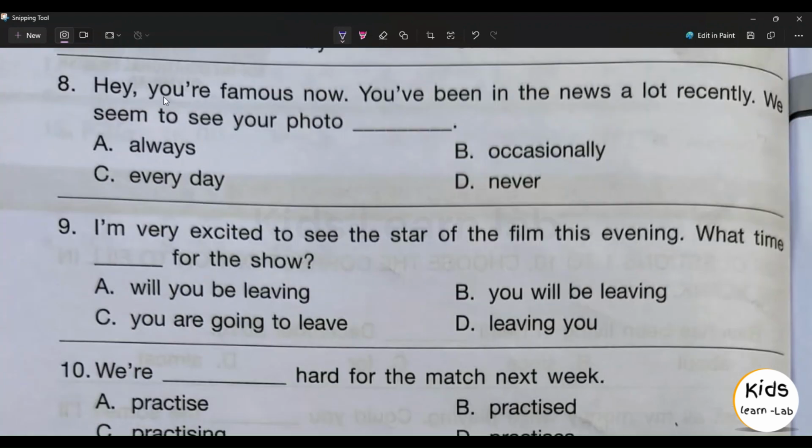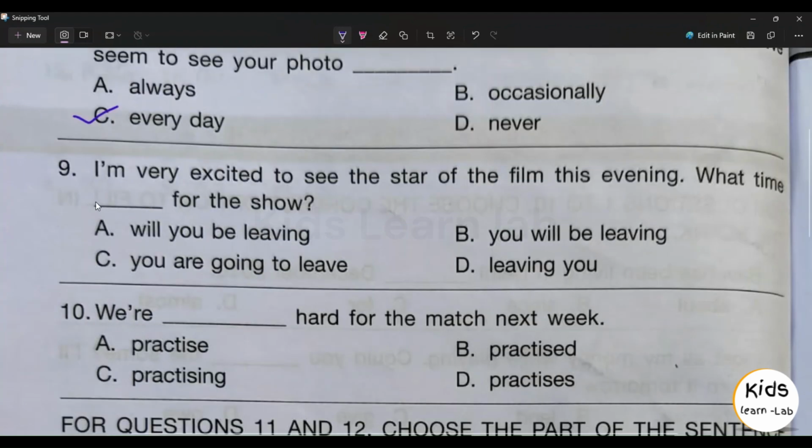Eighth question, hey, you are famous now. You have been in the news a lot recently. We seem to see your photo dash. Option A always, option B occasionally, option C every day, option D never. Option C every day is the right answer.